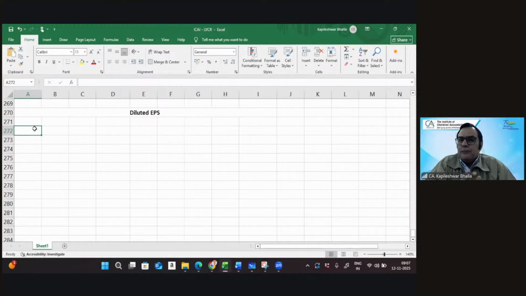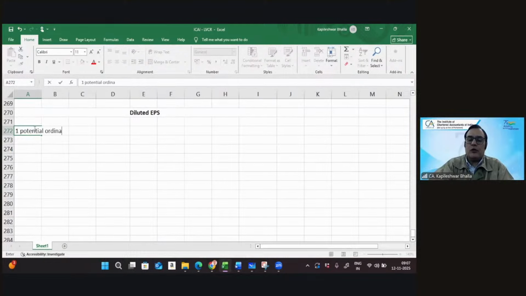So for the time being, let's consider that there is one potential ordinary share. How do we tackle the agenda? In this particular case, I would say it's a simple three steps which you can apply. In step number one, you need to first appreciate that the concept of diluted EPS applies only when there are potential ordinary shares.